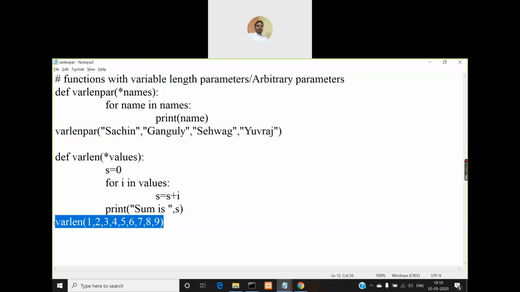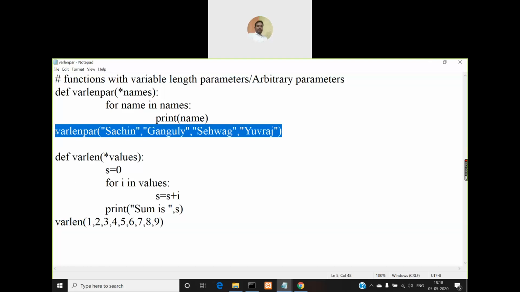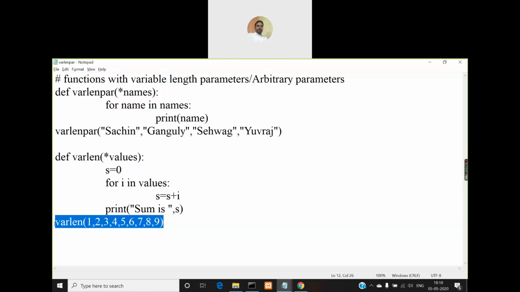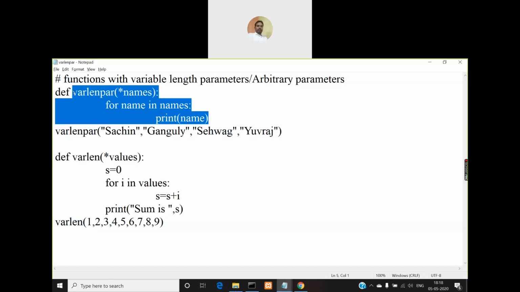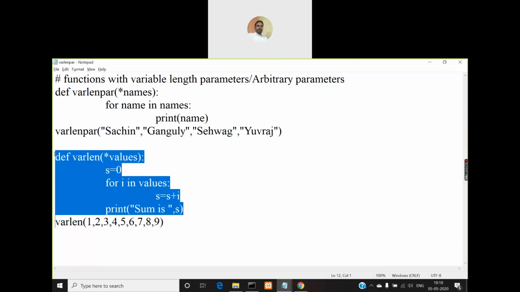Okay. So now look at the functions, how they are defined. This will be the first statement to be executed because it is outside the functions. This is the first statement outside the function, and this is the second statement outside the function. But when this statement gets executed, it makes a call to the varlen pair function. So the code inside the varlen pair function gets executed, and after that, this function will not be executed again, right? Because it must be called.